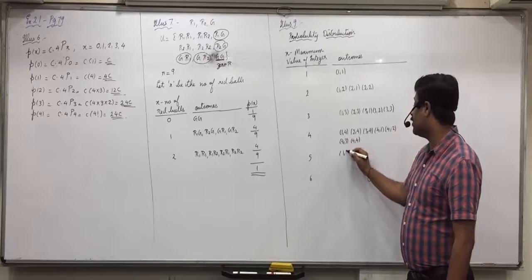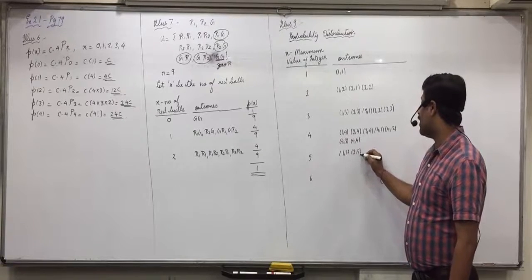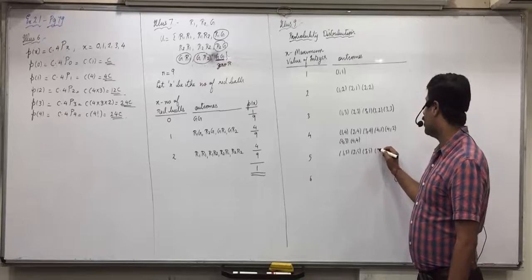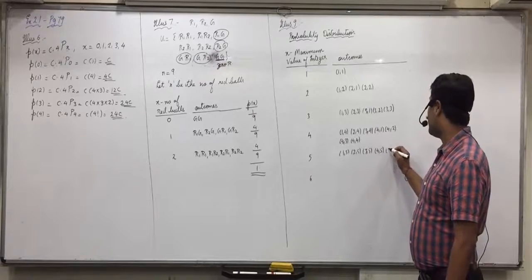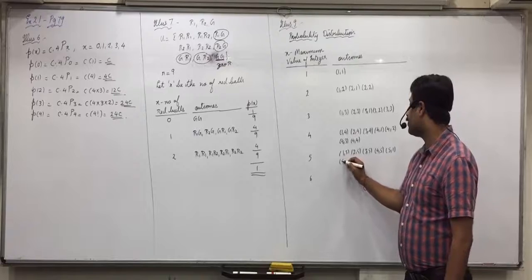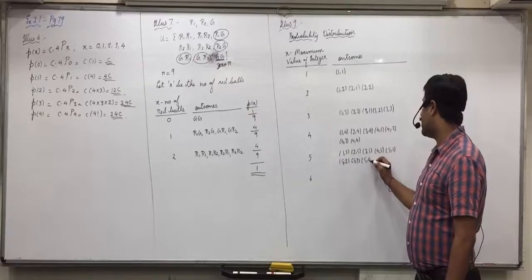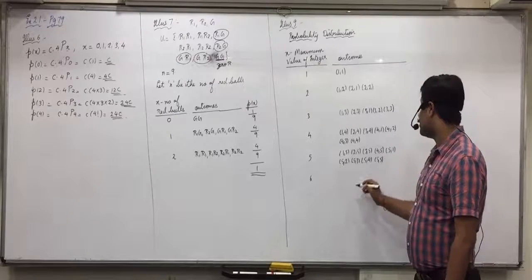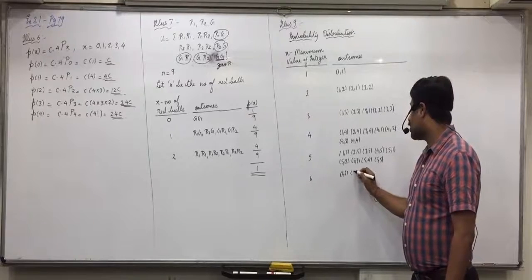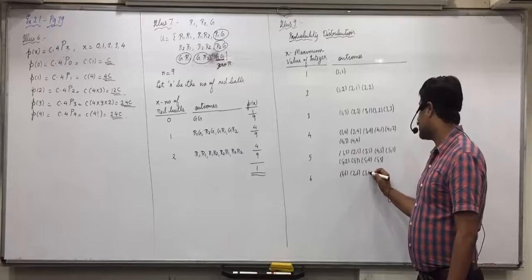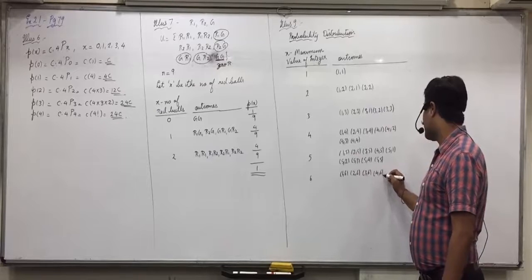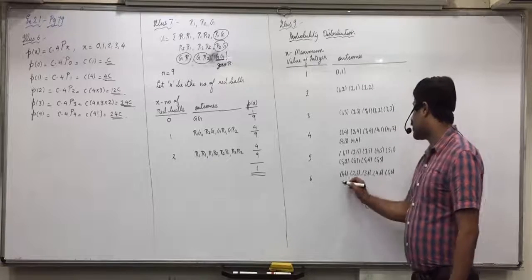So in the row of 1, 1, 5, 2, 5, 3, 5, 4, 5. And in the row of 5, 5, 1, 2, 5, 5 all. You can write it now. You are clear with it. 1, 6, 2, 6, 3, 6, 4, 6, 5, 6. An entire row of 6.